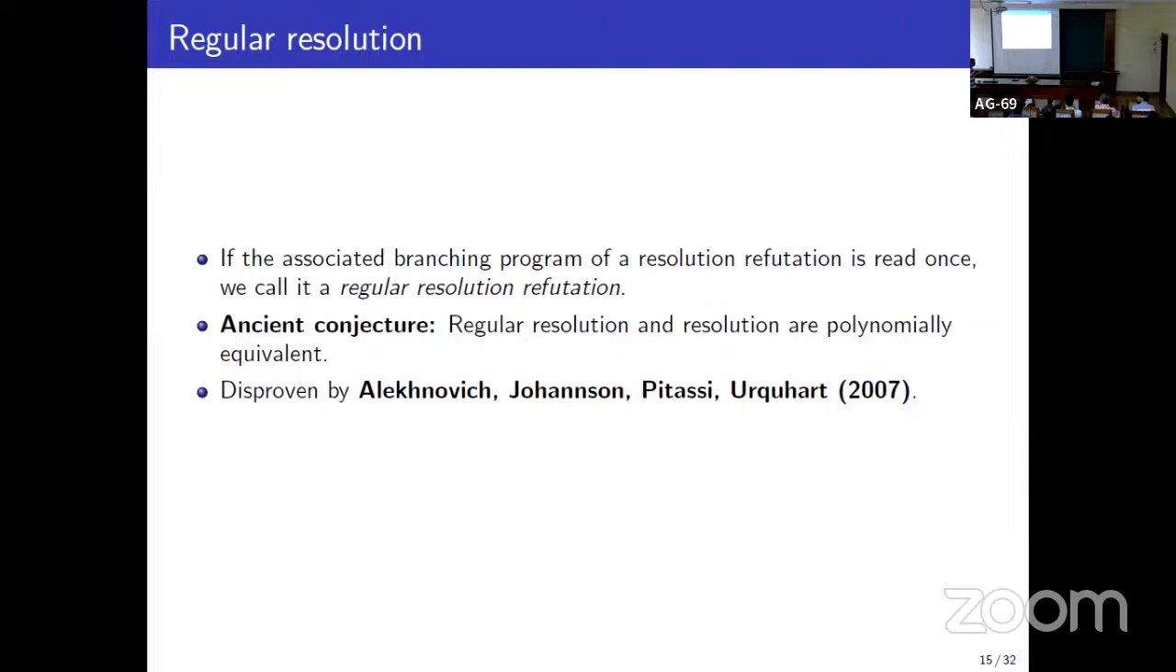And regular resolutions have many nice properties which make them simpler to construct and analyze. Another important thing is that all SAT solvers actually output a regular resolution refutation. This is why they are a very highly studied object.